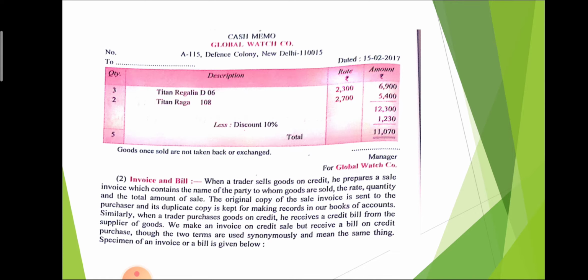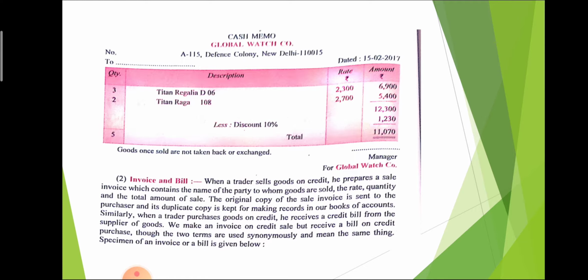Here a specimen of a cash memo is given. The format of that cash memo is: first is quantity, second is description, third is rate and last is amount. First of all, in the cash memo the name of the company is mentioned, and we assume the company is Global Watch Company.